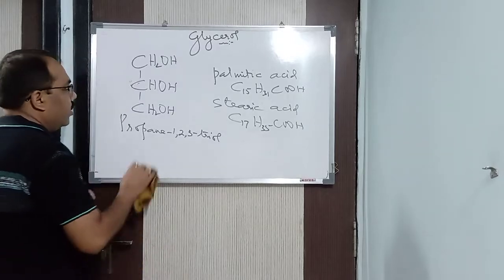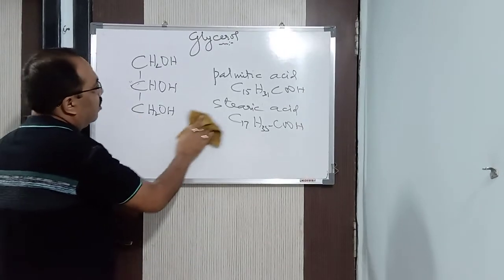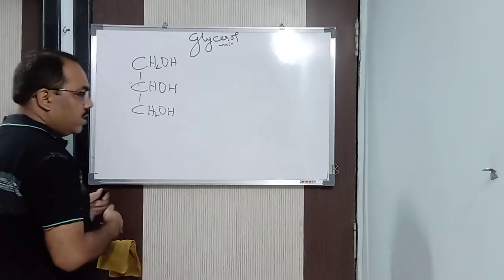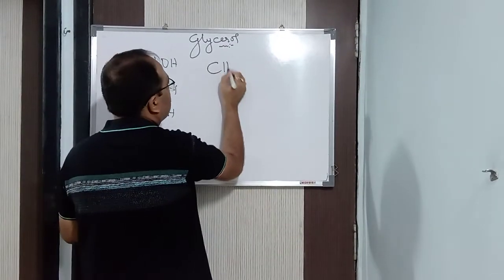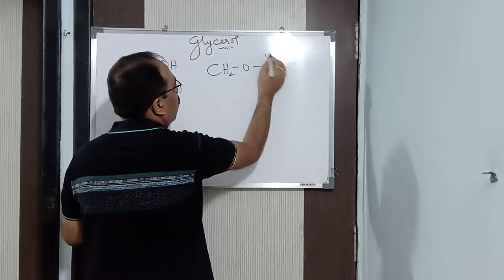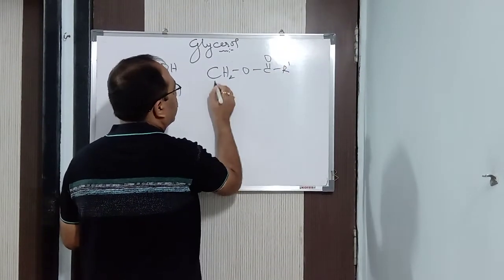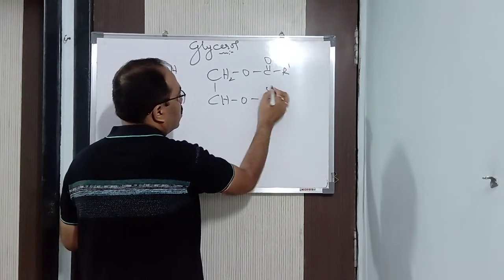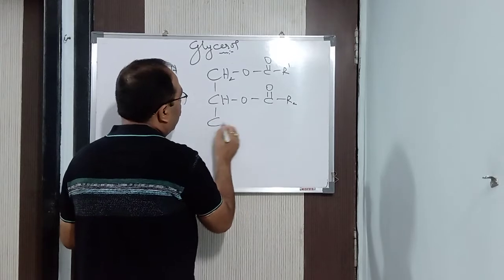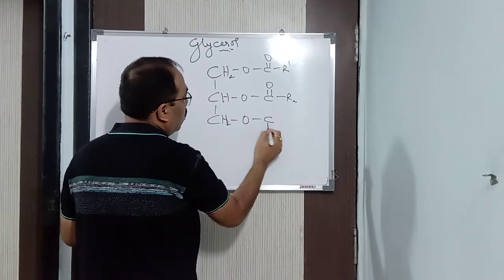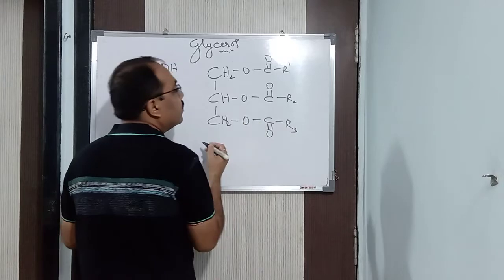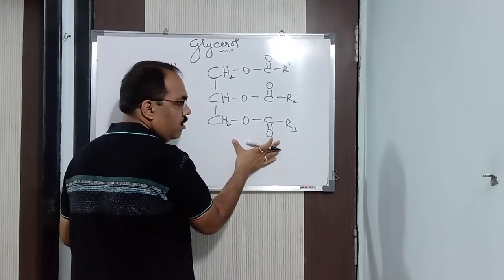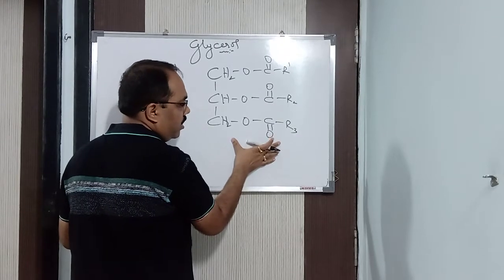Now let me tell you how we do that. This is the formula of glycerol, you got it. And the formula of the glycerides or triglycerides is this, let me tell you that one also. CH2OCOR1, where R1 means any alkyl group. Then CHOCOR2. Next is CH2OCOR3. This is the formula of triglycerides, or glycerides or fats.